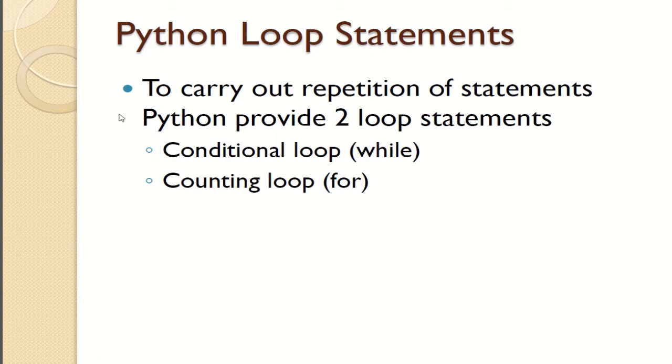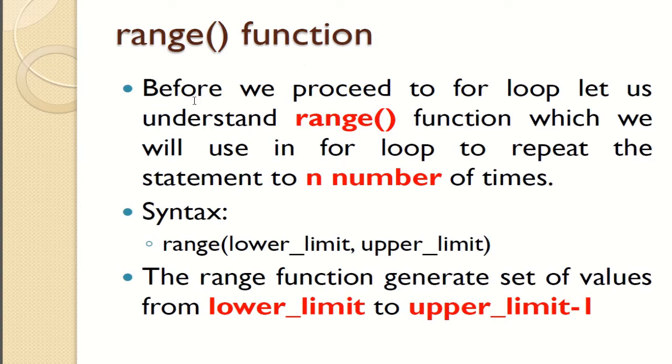Next, to carry out repetition of statements, Python provides two loop statements. First one is the conditional loop, that is while, and the second one is the counting loop, that is for. Okay. Now the range function, how you will be able to give the range. We need to give the range from this to this, it should happen, so the range function is to be given. Before we proceed to the for loop, let us understand the range function, which we will use in the for loop to repeat the statement n number of times.